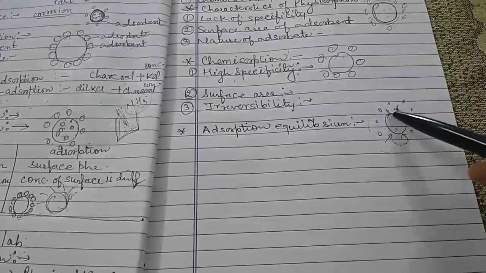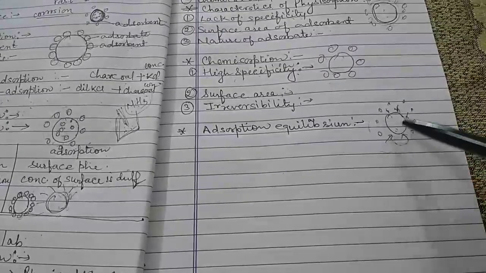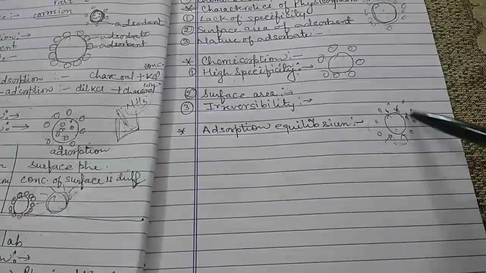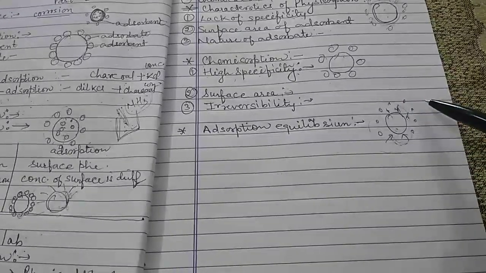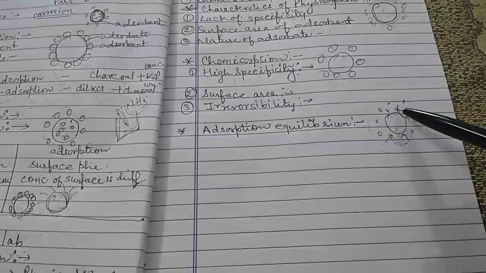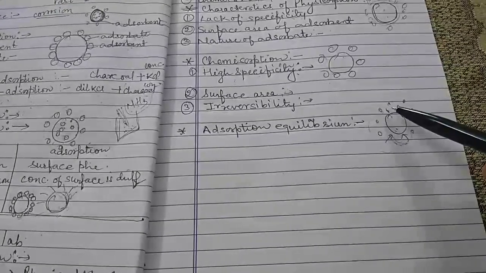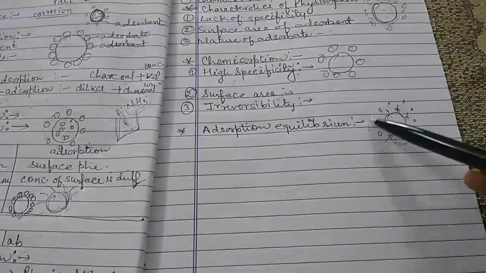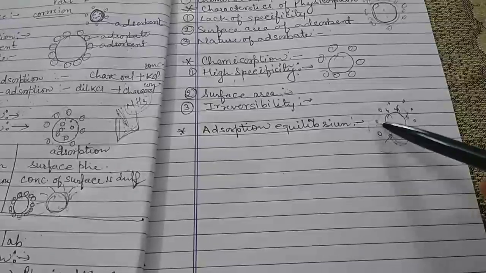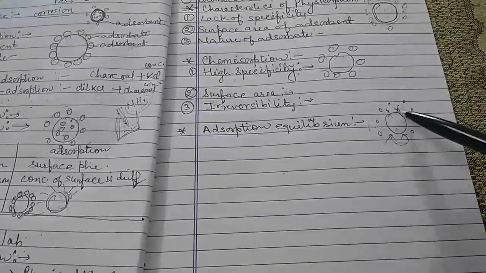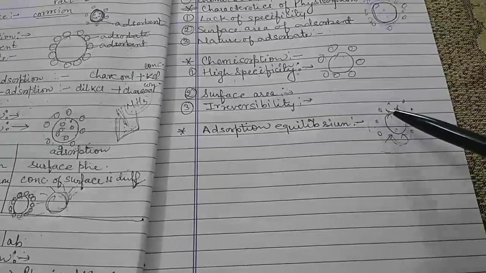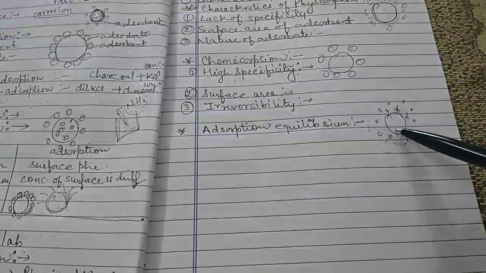It is further assumed that the adsorbed gas has a tendency to escape from the solid surface, and that process, which we have already discussed, is known as desorption. Therefore, a dynamic equilibrium exists between the adsorbed gas and the gas molecules in contact with the solid surface.